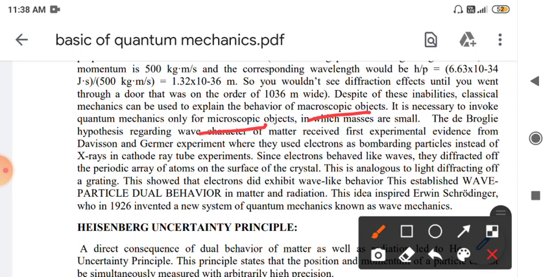The de Broglie hypothesis regarding the wave character of matter received its first experimental evidence from the Davisson and Germer experiment, which studied the nature of the electron.